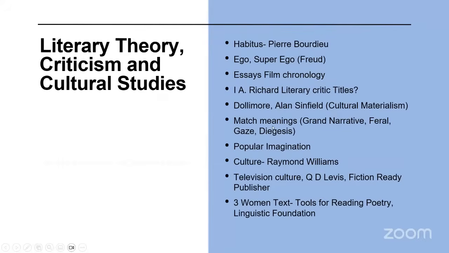Then match the following or match the meanings came, I think, of grand narrative, feral, then gaze, digest. So maybe these terms were given and they had to match these terms with their meanings. Such questions have come previously also in NET, where they give you a chart. On the one hand, you have some terms from theory and criticism, and on the other hand, you have their meanings, where you have to match the terms with their meanings.